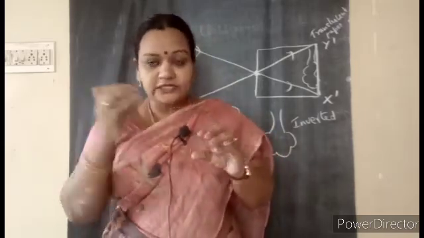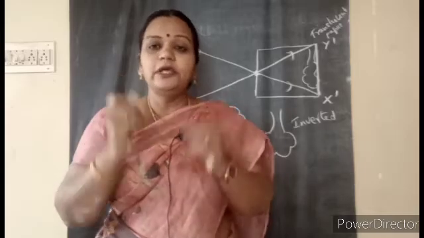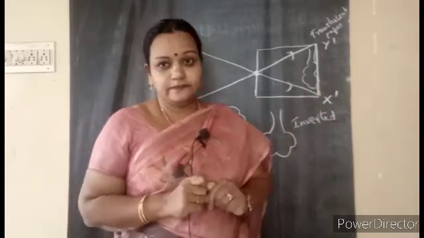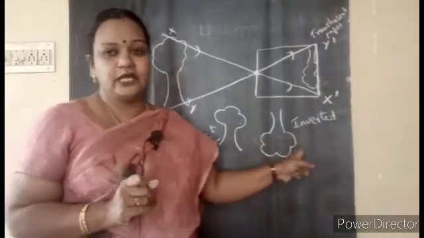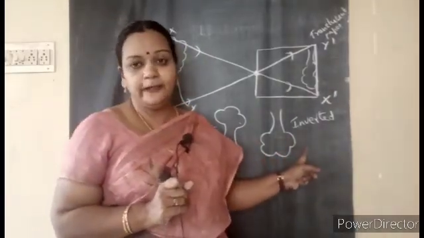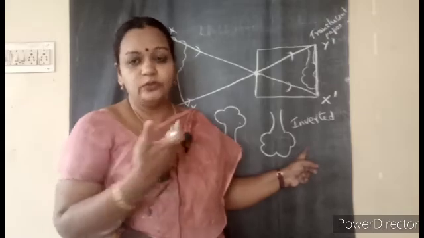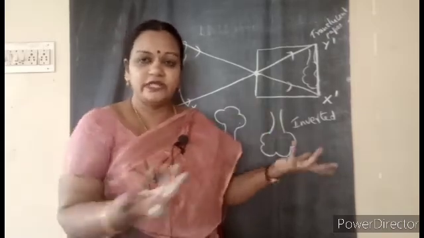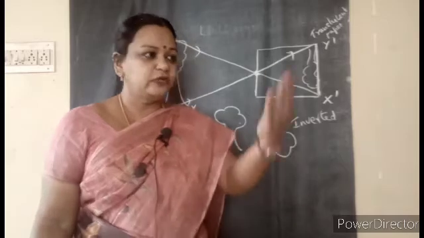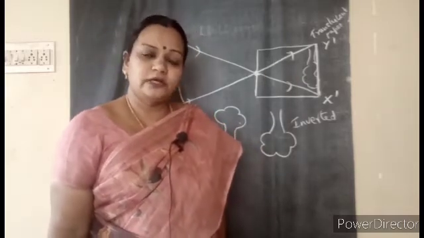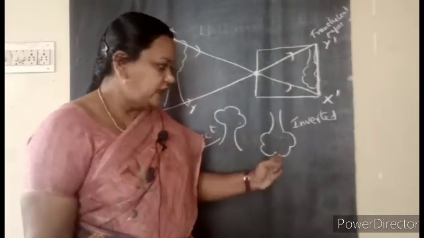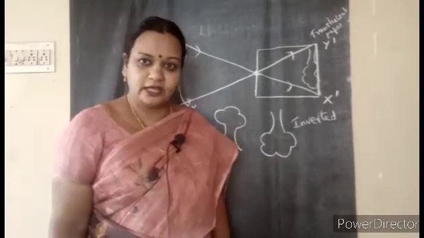And by adjusting this, moving this, you will be able to see this image, and that will be an inverted image, not an erect one. Yes, images will have the same colour, the way you are seeing, whatever dress we are wearing, the same. And what type of image do you see in the mirror, a plane mirror? How is your image, children? Is your image inverted like this or erect? It is an erect image, right?